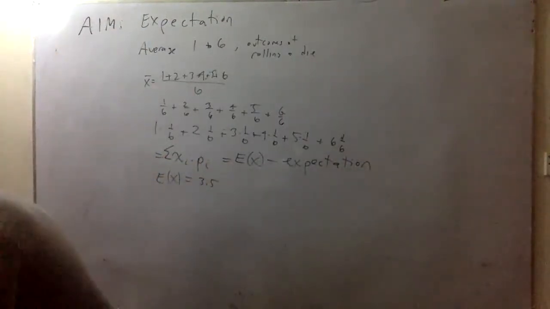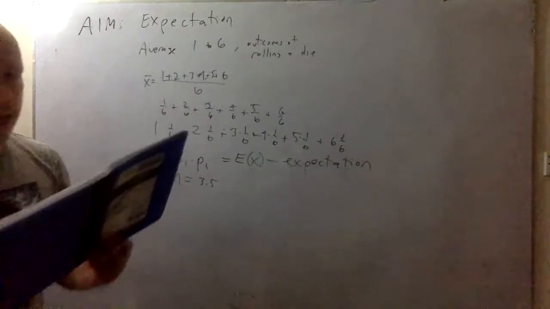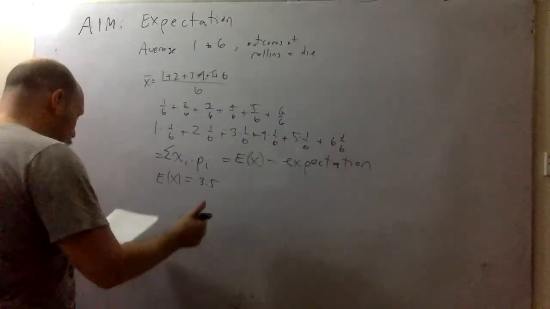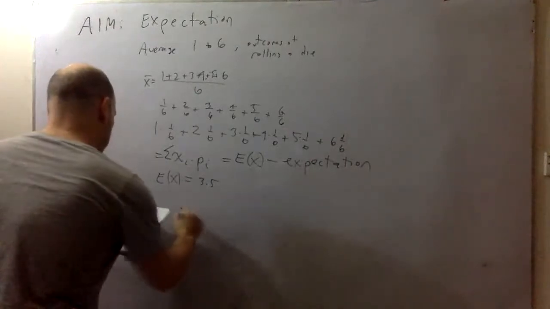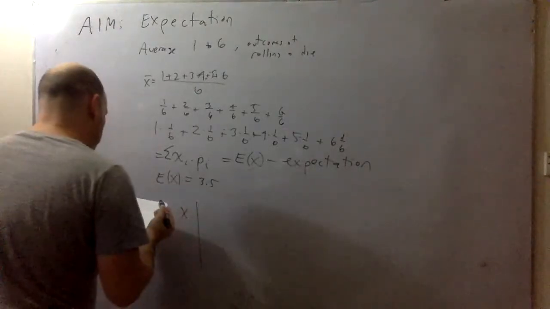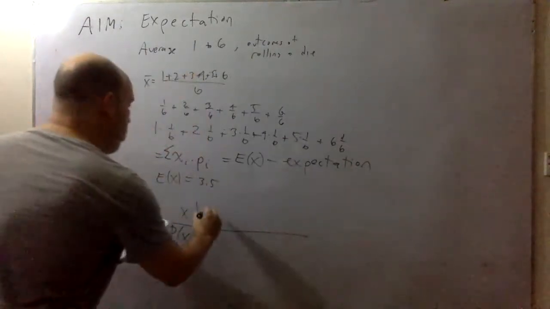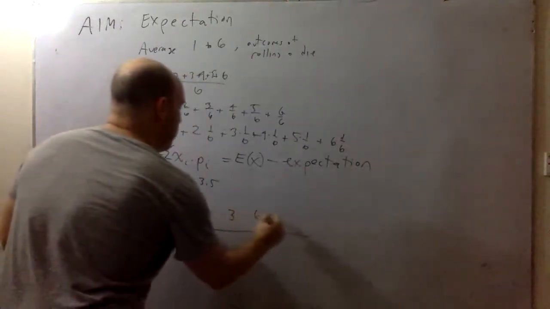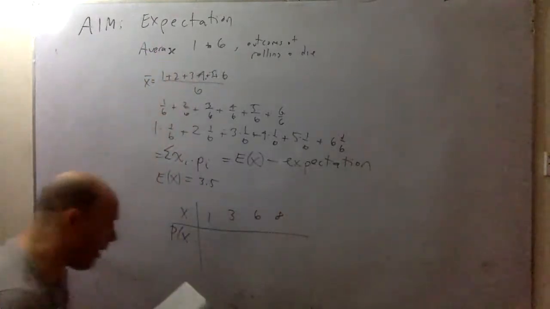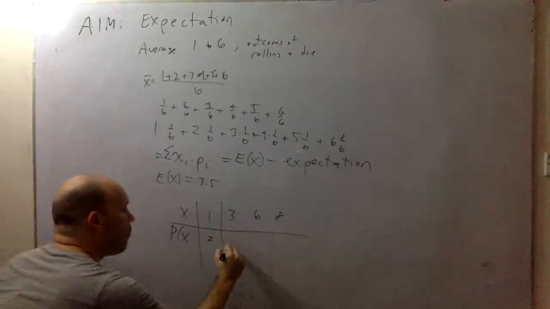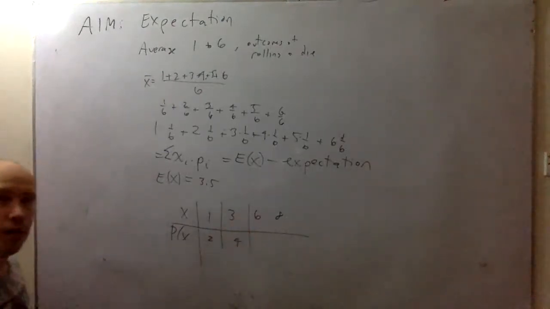And so we can take an example. Let's say there's a distribution and the probability connected with it. It's 1, 3, 6, 8. The probability of getting a 1 is 0.2. The probability of getting a 3 is 0.4.